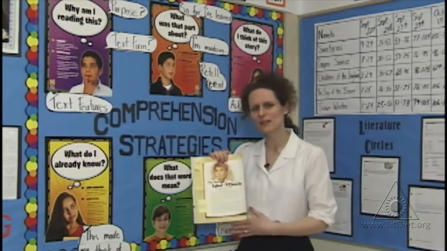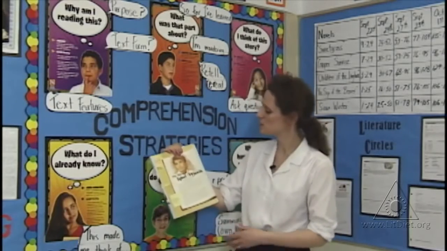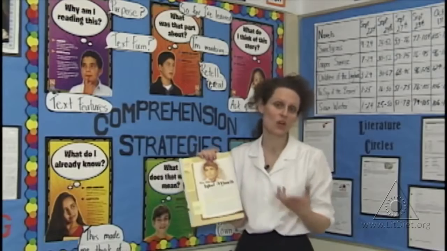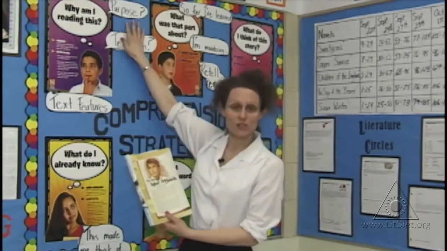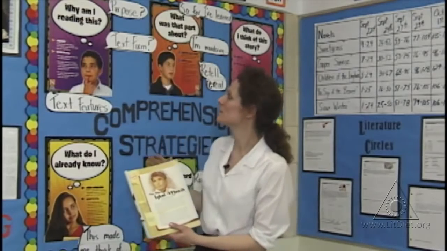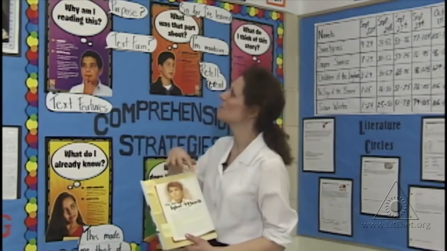And I'll introduce a text like this, which was one that we looked at the beginning of the year from our biography unit. And it's the story about Iqbal Masih, who is a child laborer from Pakistan. I'll ask the children, what's the purpose of reading the text? The purpose of reading the text is that it's part of our biography unit. What can you think about when we know that this is a biography?